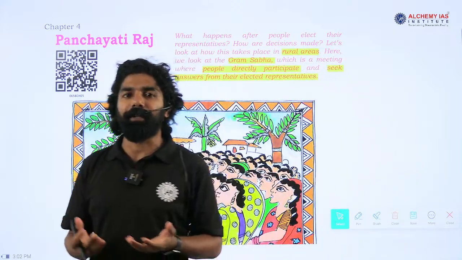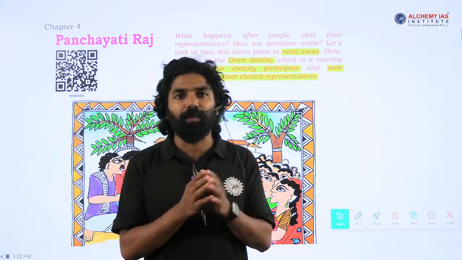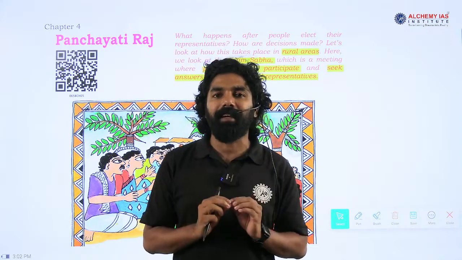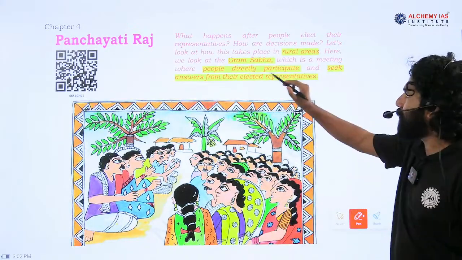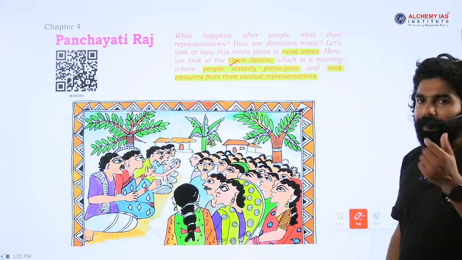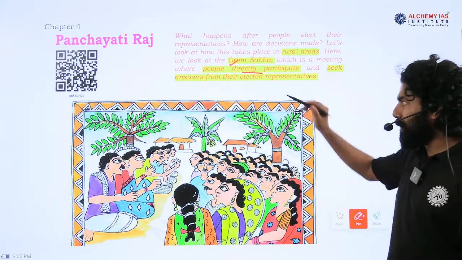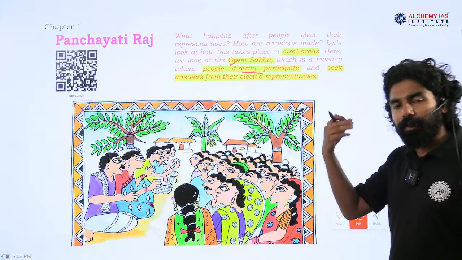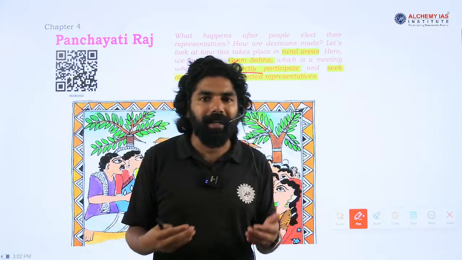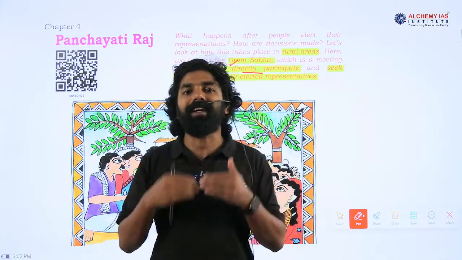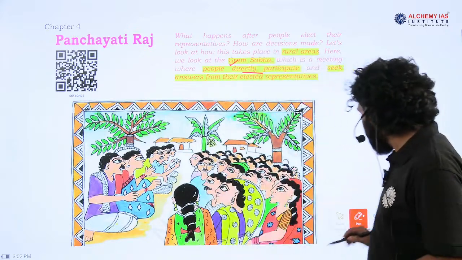From the UPSC exam perspective, we can expect questions with respect to the basic concepts of Panchayati Raj and the terms mentioned in this particular chapter. Starting with the paragraph, you can see that this covers topics like the Gram Sabha, how people are represented in the Panchayat or the Gram Panchayat, and how they participate in the democratic governance system. These are the areas that we will cover in this chapter. Let's get started with this chapter.